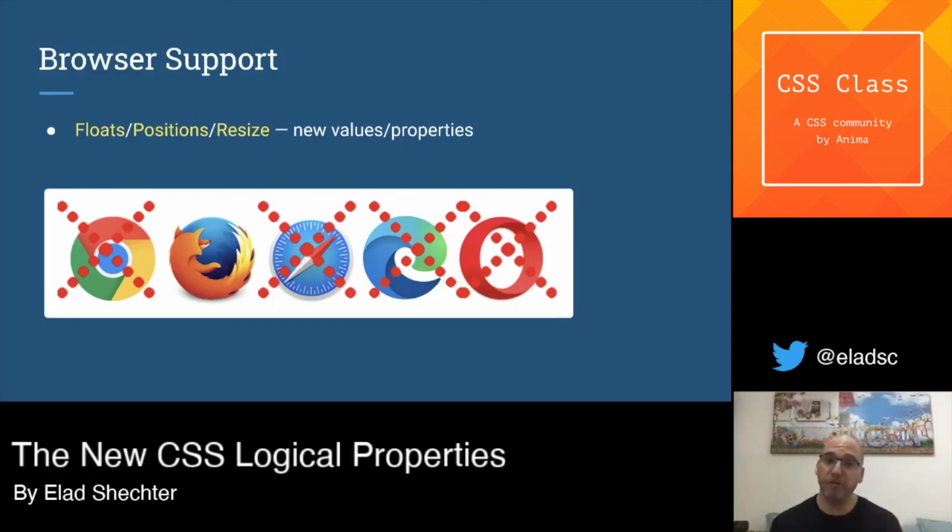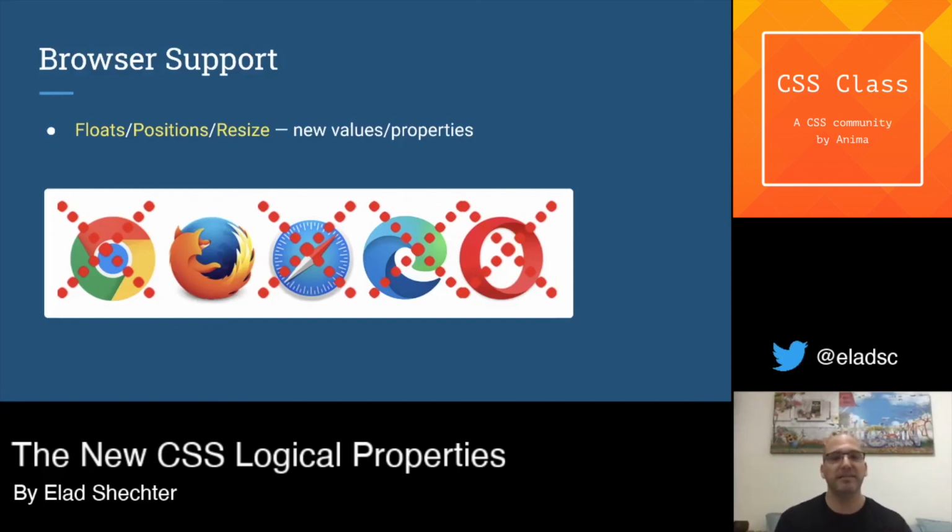But there is good news coming, because it's under a flag in Chrome, and if Chrome, which is a WebKit browser, supports it soon, it means that Firefox, Edge, and Opera will support it really soon after Chrome.